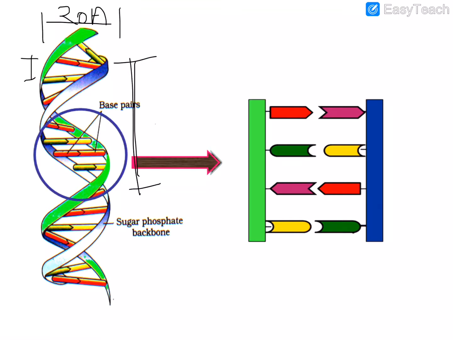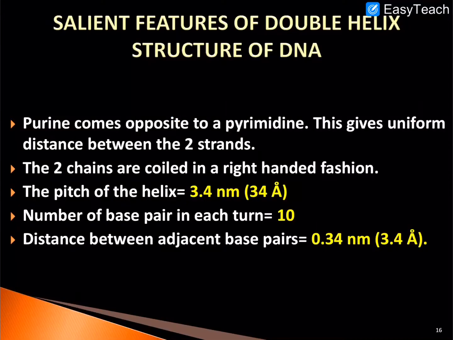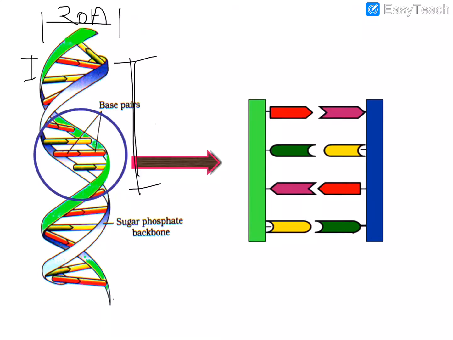The distance between 2 nucleotides is 0.34 nanometer, whereas the length of a single turn is 3.4 nanometer. So dear students, there are 10 nitrogenous bases in a single turn.